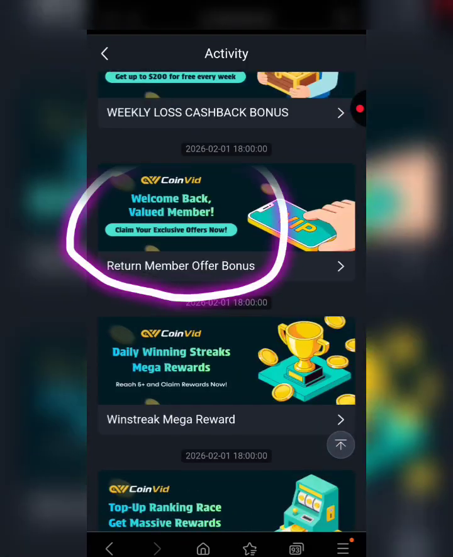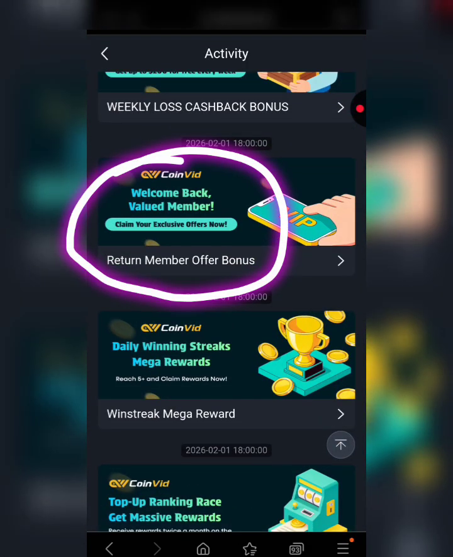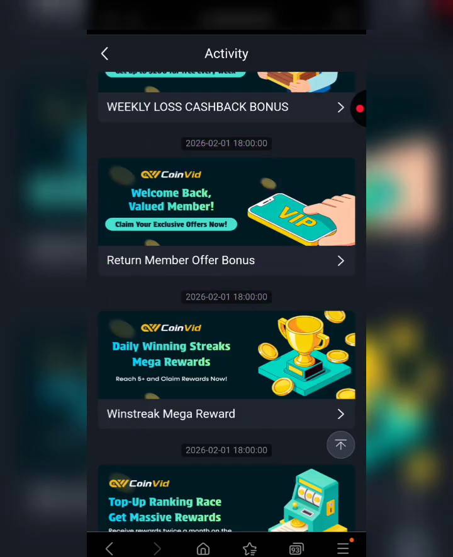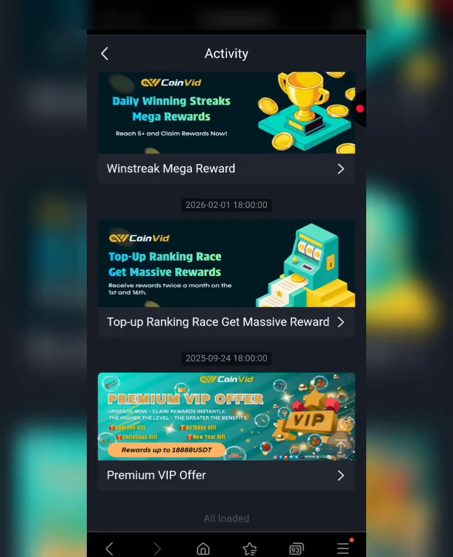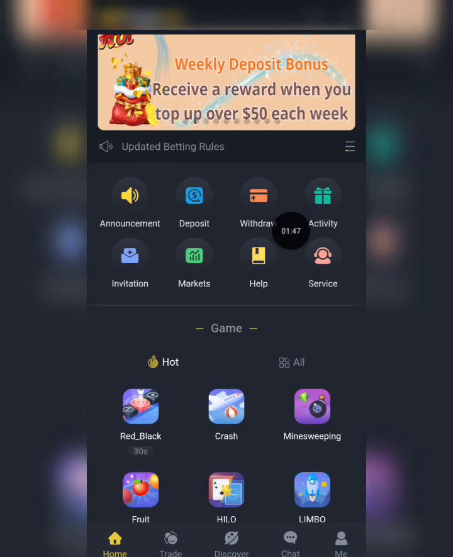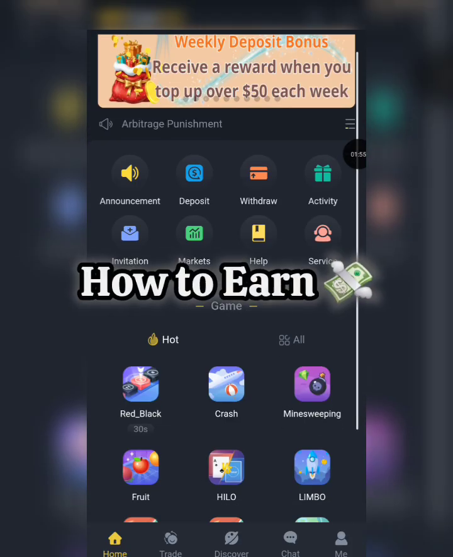And if you're an old user on this platform and you've not signed into your account for a while, you can check out the return member offer bonus right here for you, okay? So the amazing bonuses right here whenever you come to the activity section, you can actually earn whenever you participate in those events, okay? Now the next thing is basically how to earn right here.